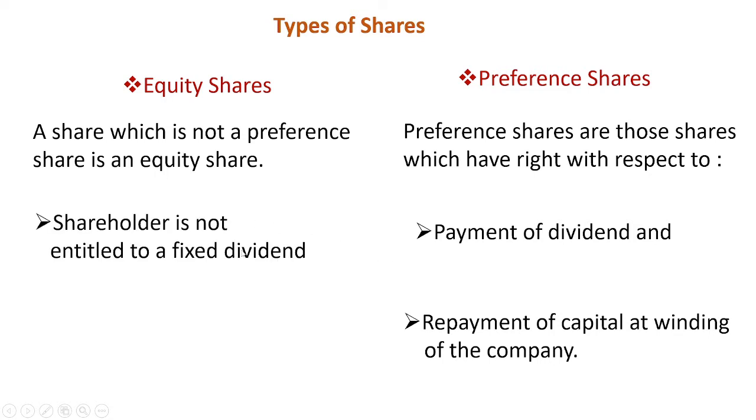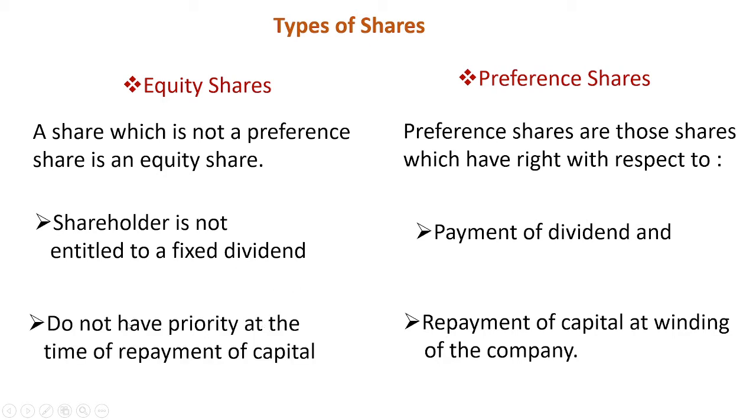Hence, equity shareholders are not entitled to a fixed dividend, and second, they do not have priority at the time of repayment of capital. Equity shareholders stand last for repayment of capital at the time of winding up. So these are the two types of shares.